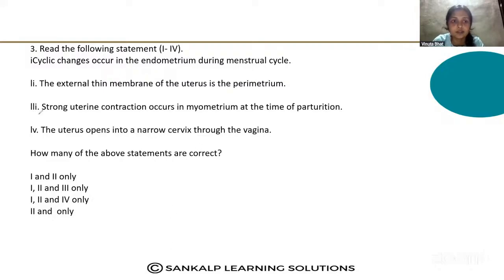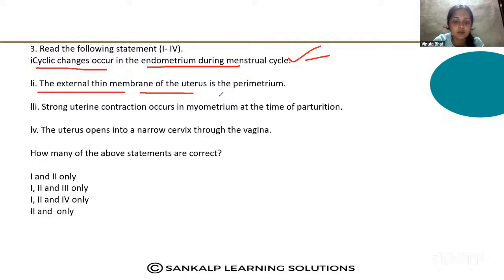Read the first statement: cyclic changes occur in the endometrium during the menstrual cycle. This is the correct statement because the endometrial layer breaks down and comes out in the form of blood and mucus during the menstrual cycle. Now read the second statement: the external thin membrane of the uterus is the perimetrium.